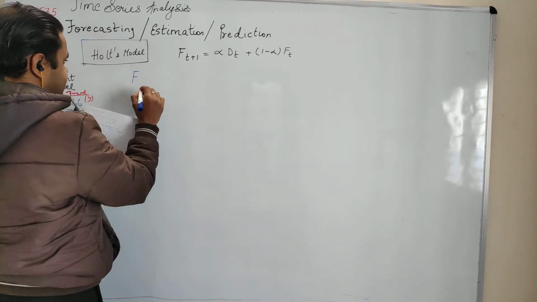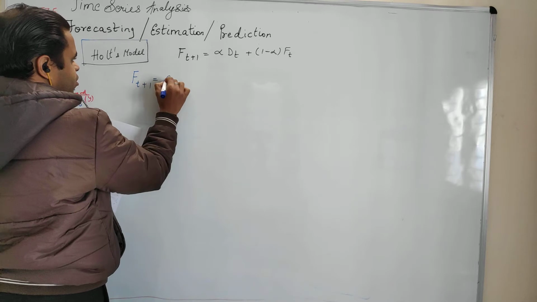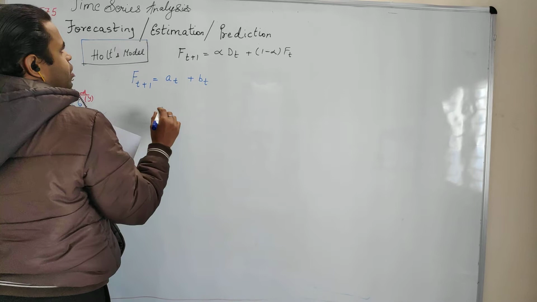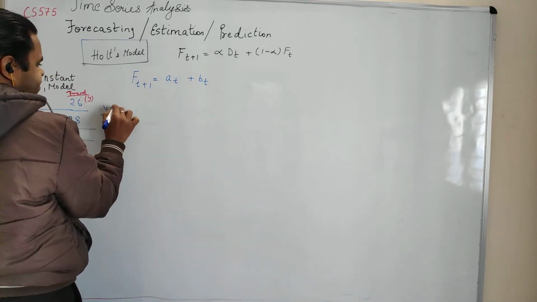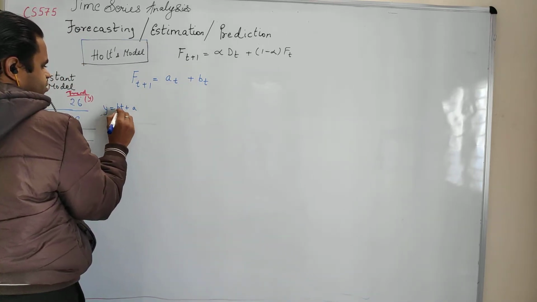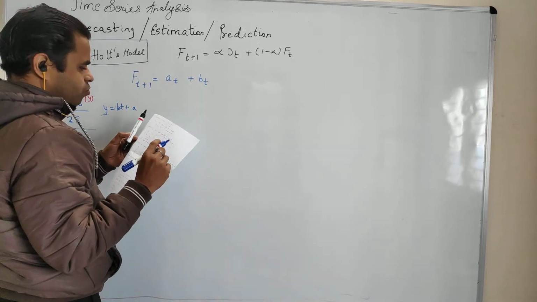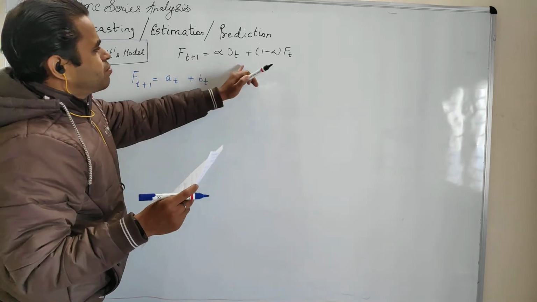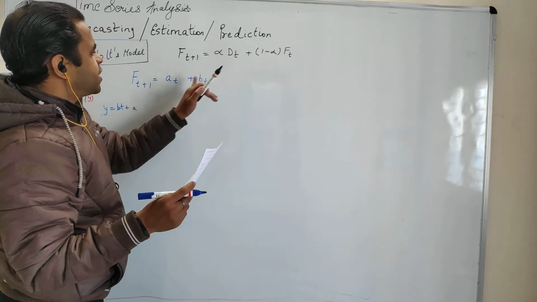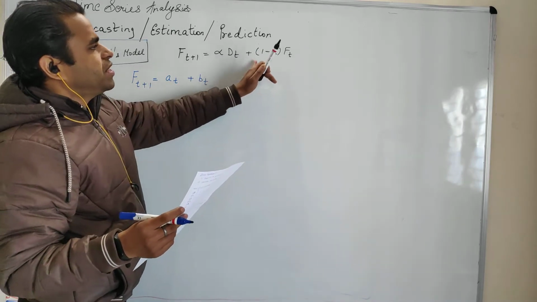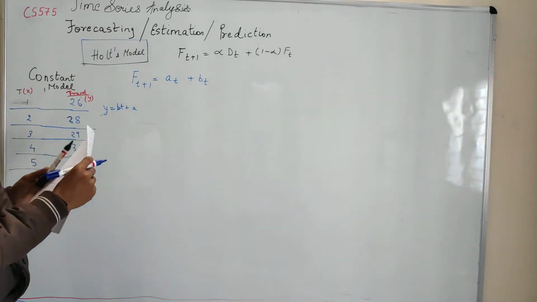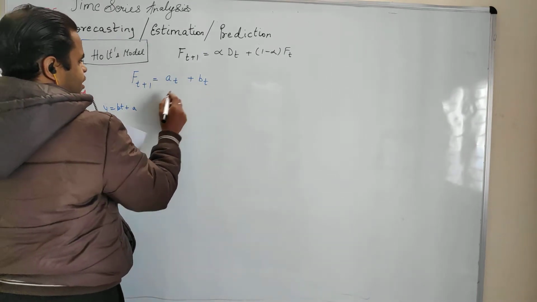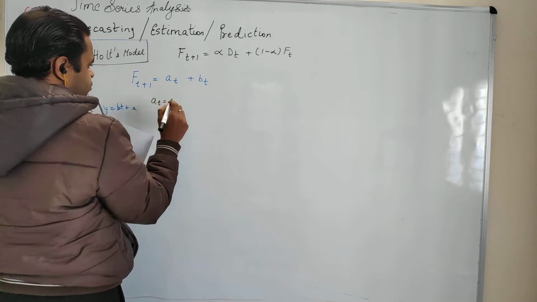It has two equations. It says F(t+1) is equal to a_t plus b_t. Remember our regression line was y is equal to bt plus a. So b was associated with the slope. If you see this particular exponential smoothing, I can say alpha d_t is a_t and b_t basically is this particular term. Although it has no relation, I am just trying to make an equivalence. And here, since we have two terms, we define a_t.